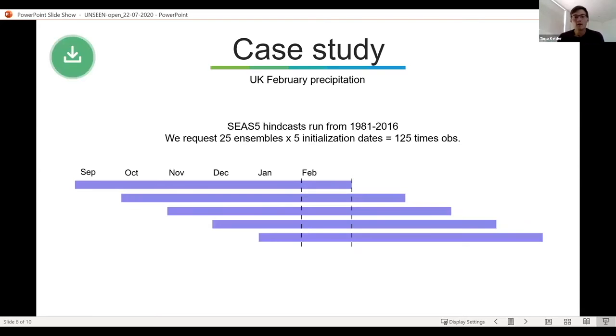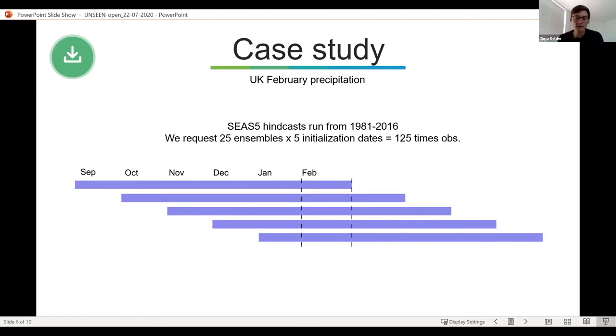So then download first, a short introduction to SEAS5. This is the seasonal prediction system of ECMWF. And to calibrate the system, they run the model from 1981 to 2016. They initialize many forecasts, and they initialize them every month.